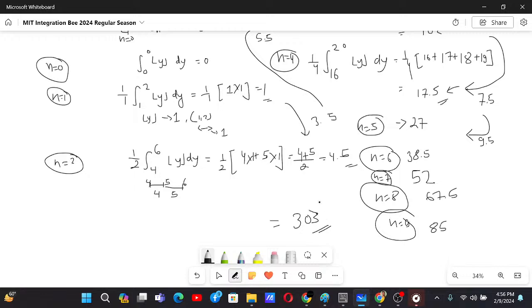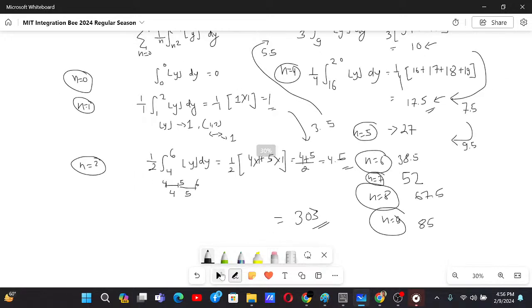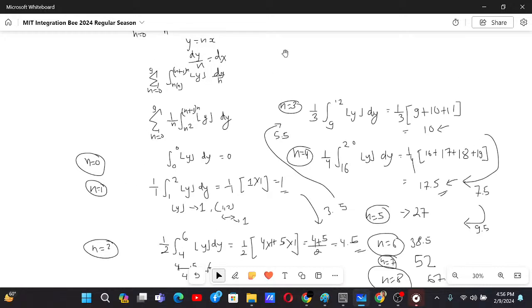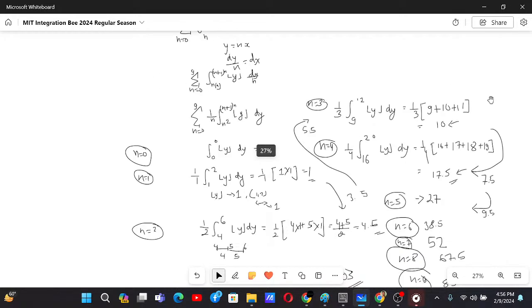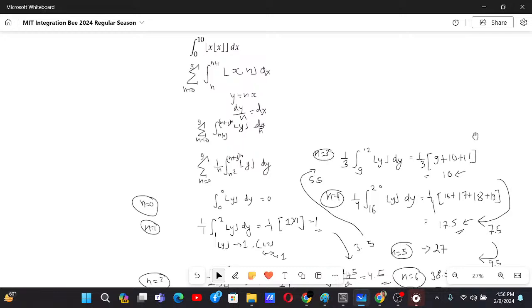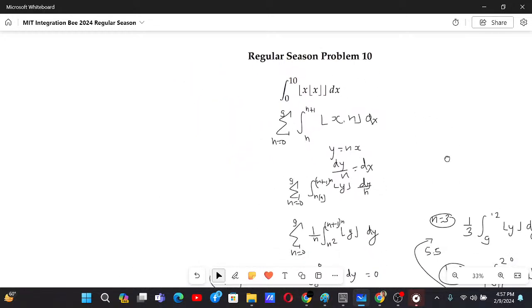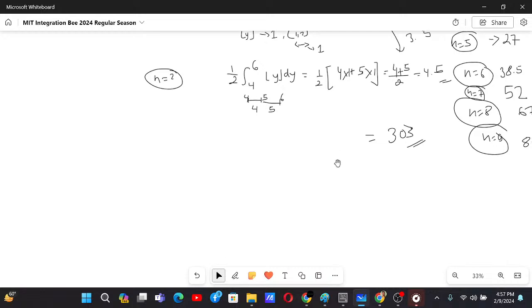And I'm pretty sure that this is not the intended way that the contestants would have done. Basically this is too long to be done in 2 minutes. So that's why I want you to suggest me a good solution for this problem, because this is for sure not the intended one.